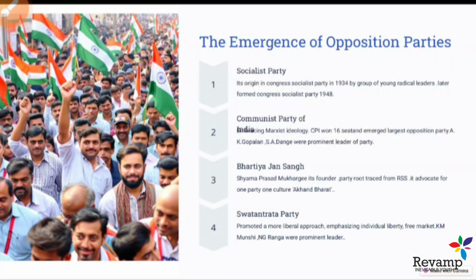And Bharatiya Jansangh. Now come to the Bharatiya Jansangh. Bharatiya Jansangh was formed by Shyama Prasad Mukherjee. Shyama Prasad Mukherjee was the founder of this party. And Bharatiya Jansangh has its roots in the RSS. It advocated for one party, one culture, Akhand Bharat.